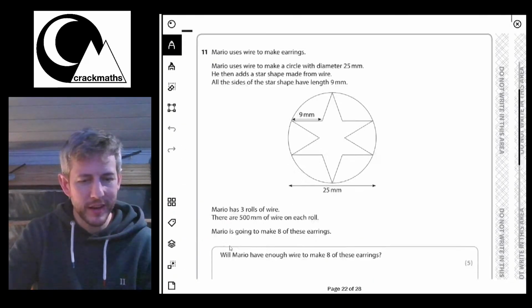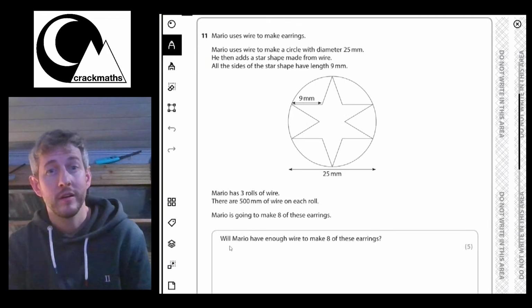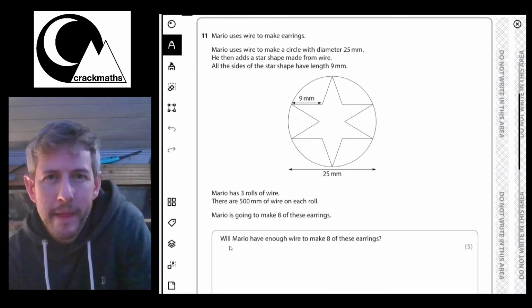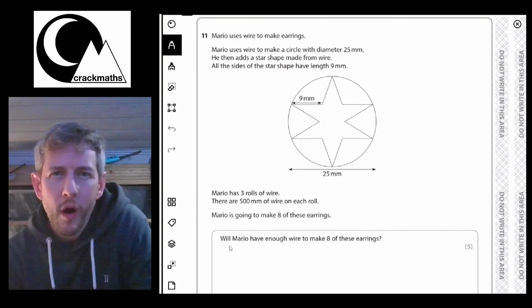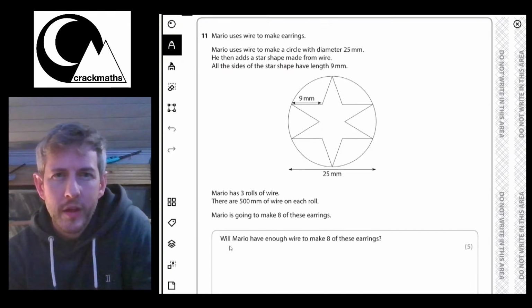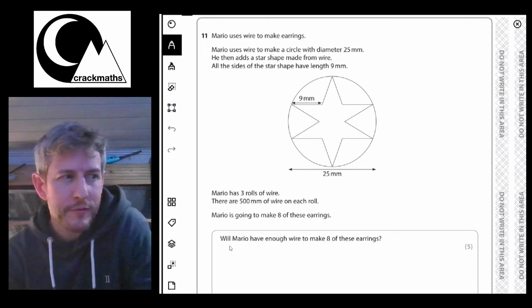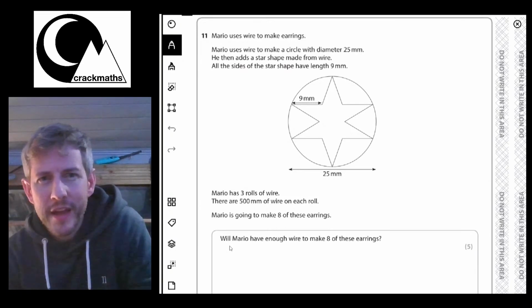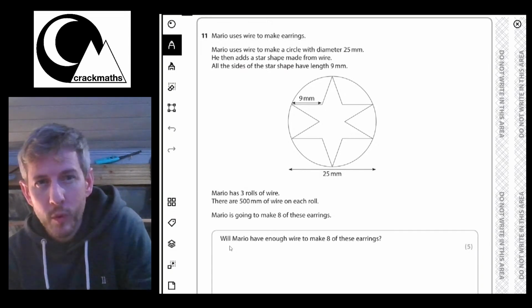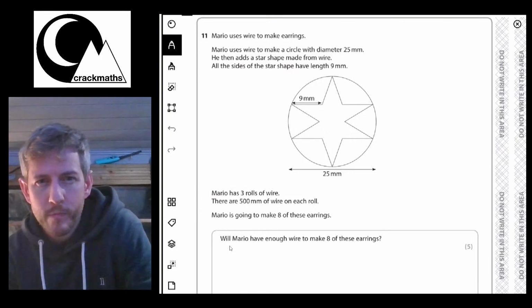So here we go, question 11. Question 11 says, Mario uses wire to make earrings. Mario uses wire to make a circle with diameter of 25 millimeters. He then adds a star shape made from the wire. All the sides of the star shape have length 9 millimeters.